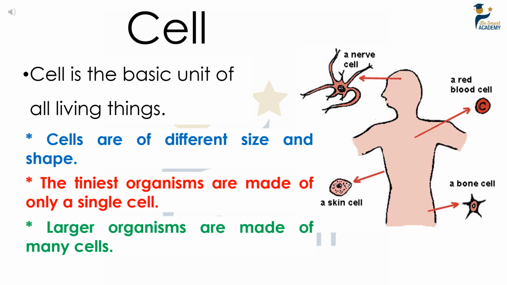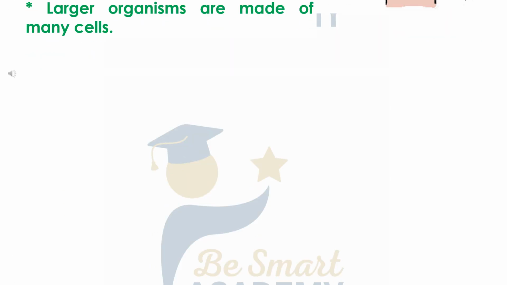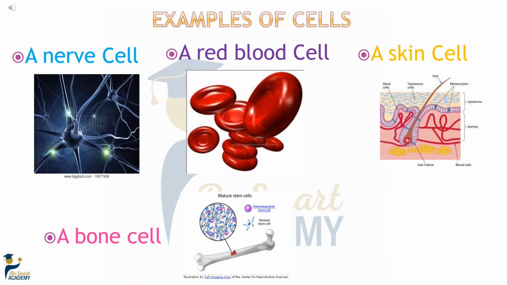The tiniest organisms are made of only a single cell, and they are called unicellular organisms, such as bacteria, while larger organisms are made of many cells, and they are called multicellular organisms, such as humans, animals, and plants. Examples of cells are nerve cells, red blood cells, skin cells, and bone cells. As you notice, each kind of cell has its own size and shape since each one has its own function.